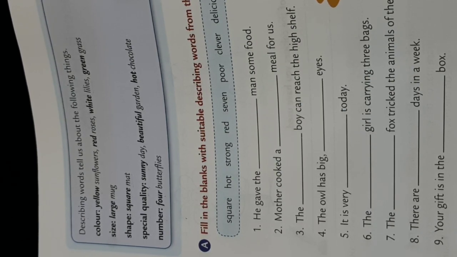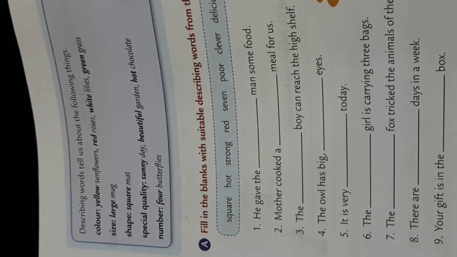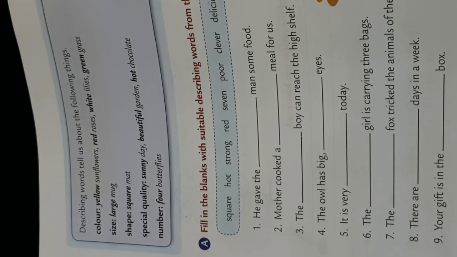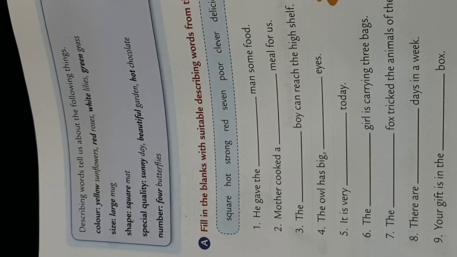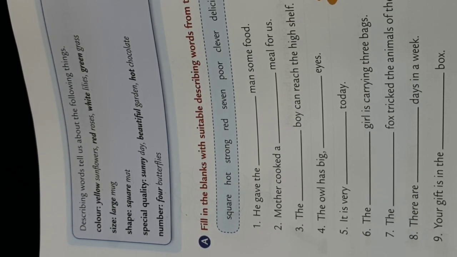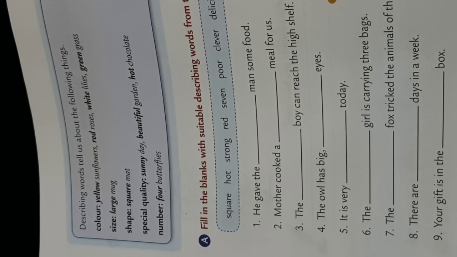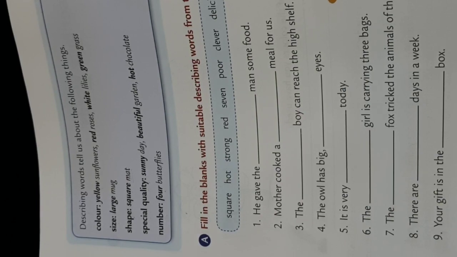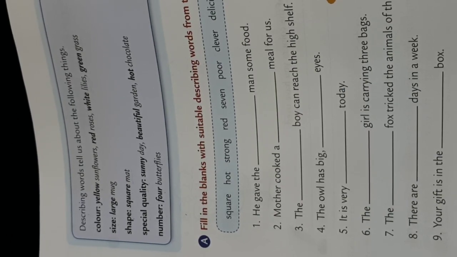We get to know that describing words are those words which tell us more about the nouns. It can tell us about the color, about the size, about the shape, or about some special quality or about some number of a noun. Okay? Now, let's start with exercise A.